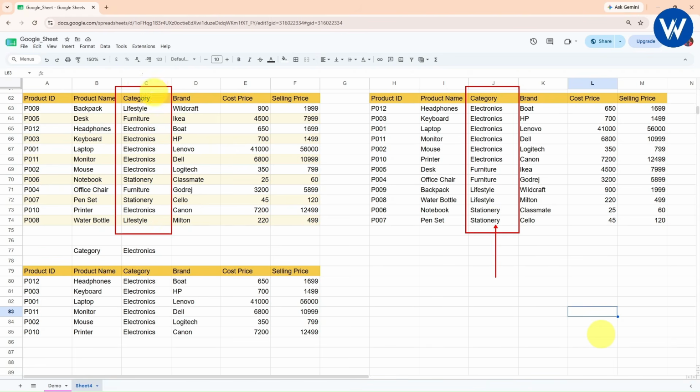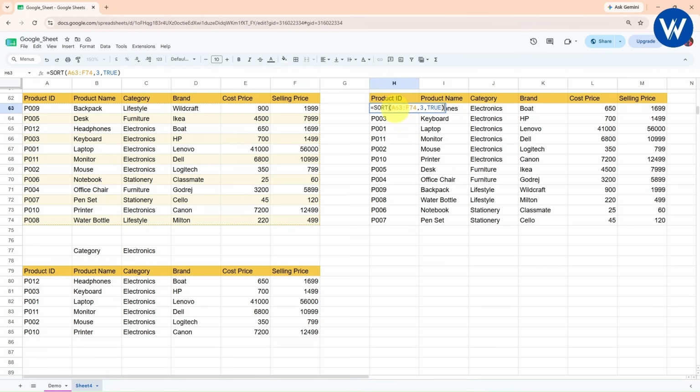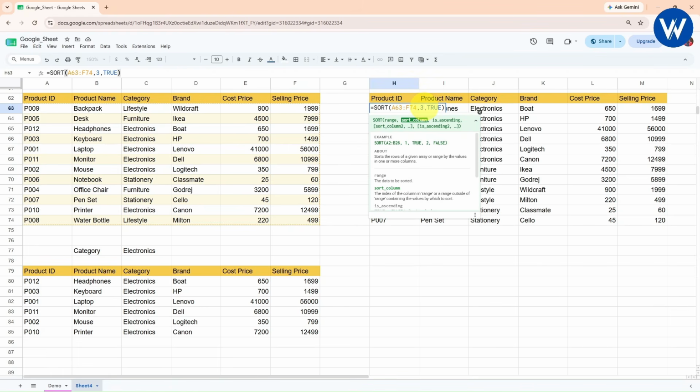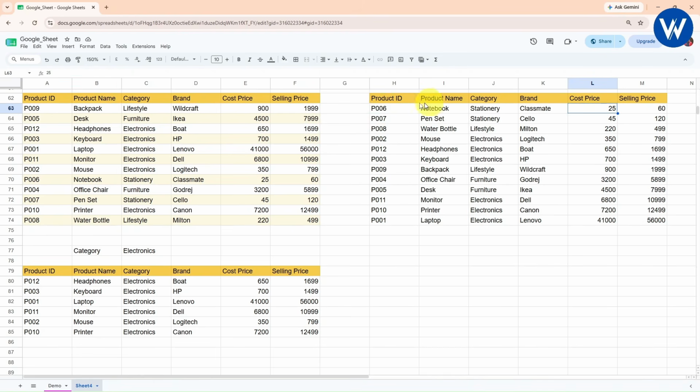Here you can compare the records, right? So this is how, with the help of the sort function, you can sort the entire record. And in the same way, guys, let me double click on this. If you want to sort any different column, let's suppose I want to sort the fifth column, I will click enter. Finally, the data will be sorted according to cost price in ascending order.